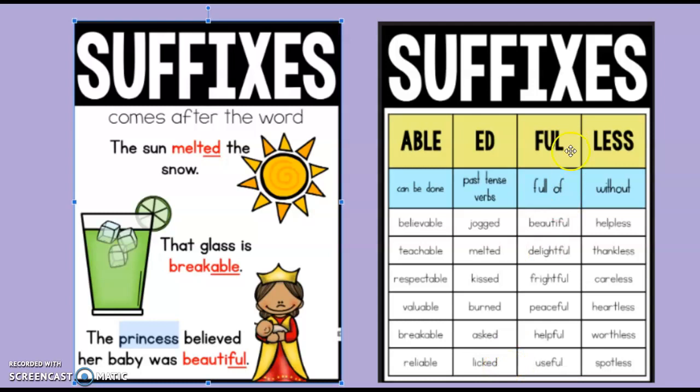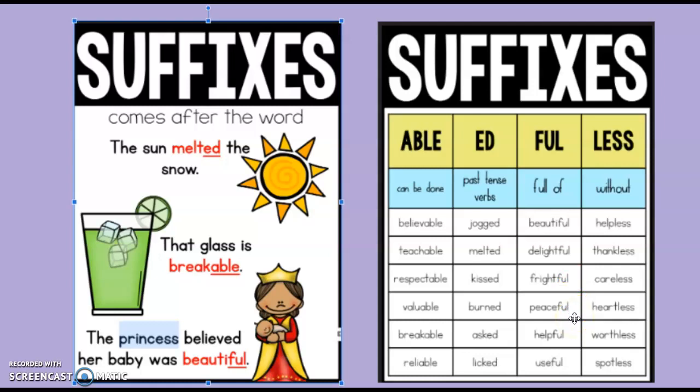And then ful, meaning full of. We have our example over there, the beautiful baby. Delightful. So if somebody is delightful, they are full of delight. Frightful. The haunted house was frightful. It was full of frightening things.